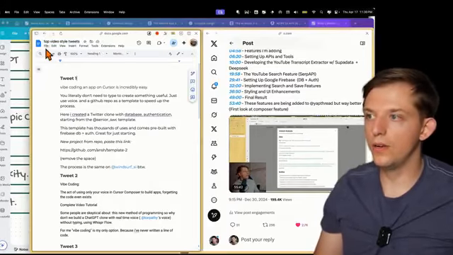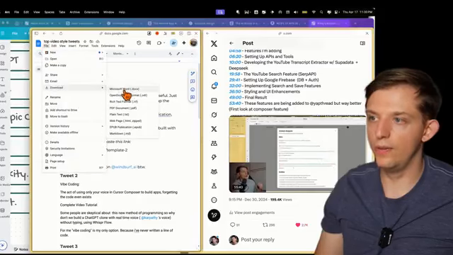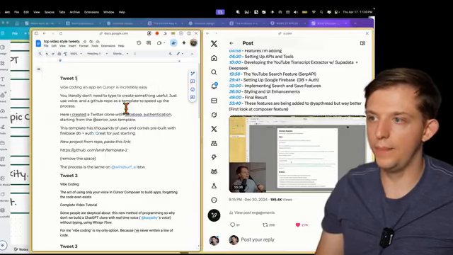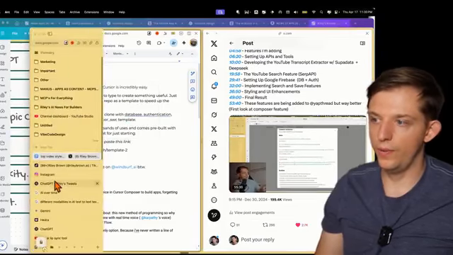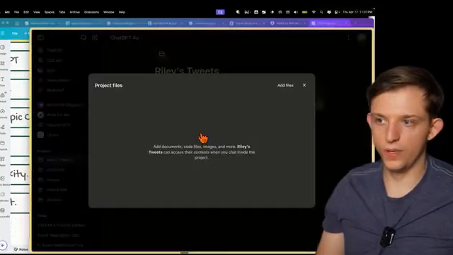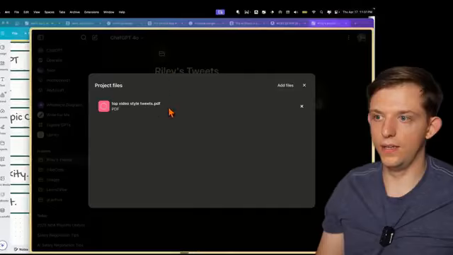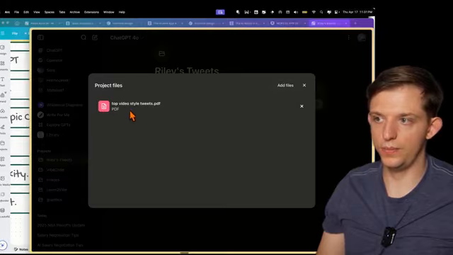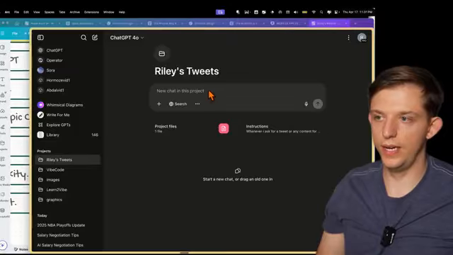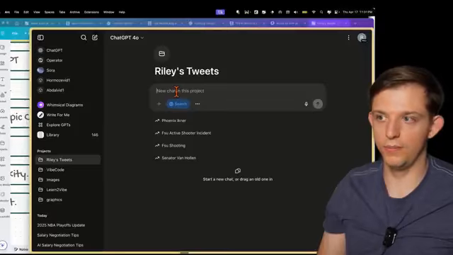Now we are going to hit File and download this as a PDF document. Now we can go back to ChatGPT. We can press this, add files, and select the top video tweets PDF, and enter that right there. Now we can search again, just like before.